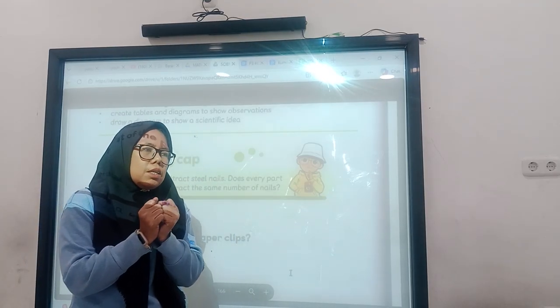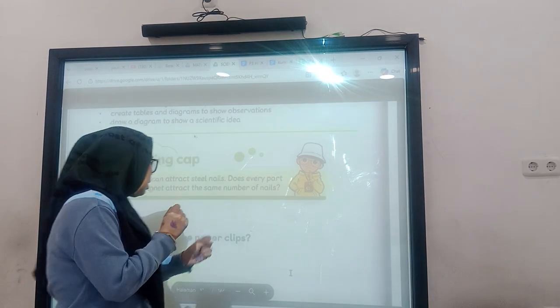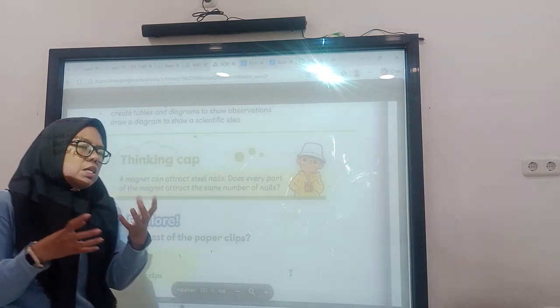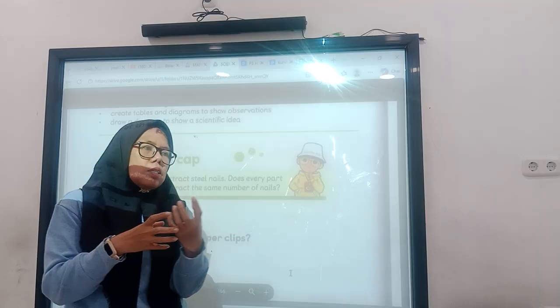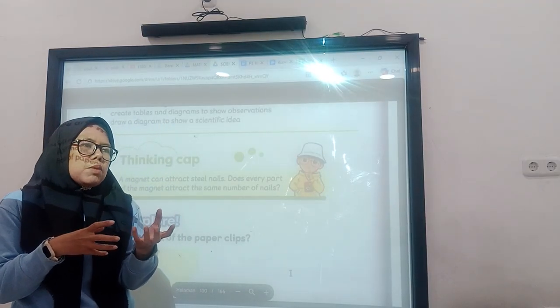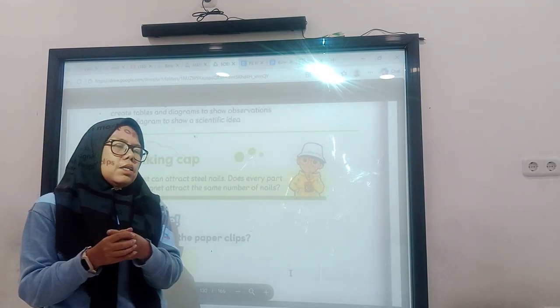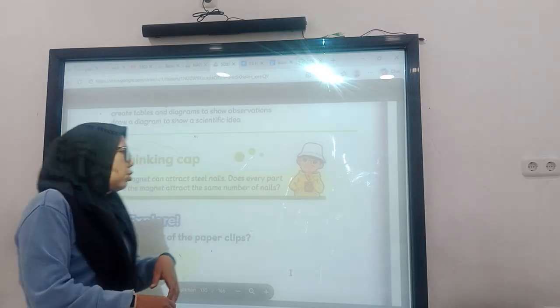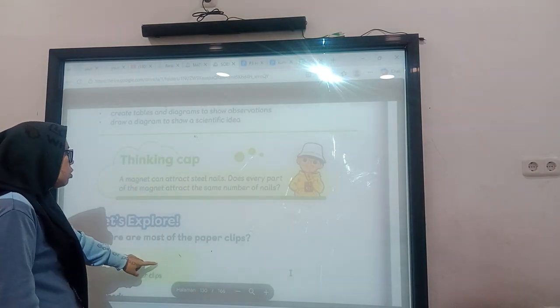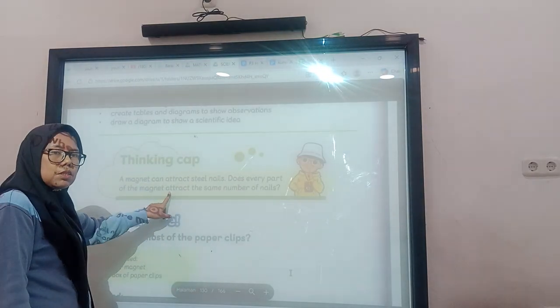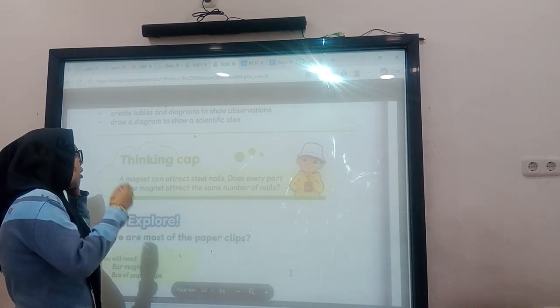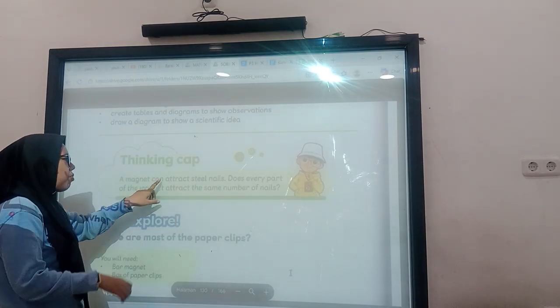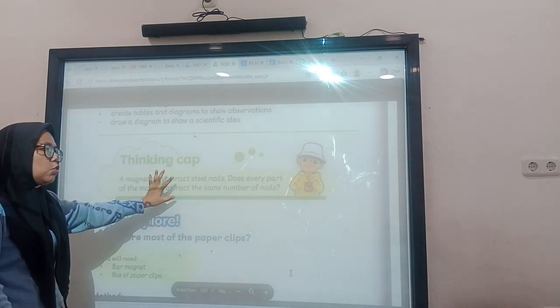So it means that this magnet attracts this paper clip. It means that the paper clip is called a magnetic material. So magnetic materials are things the magnet can attract. After that, I will ask students to answer this question.